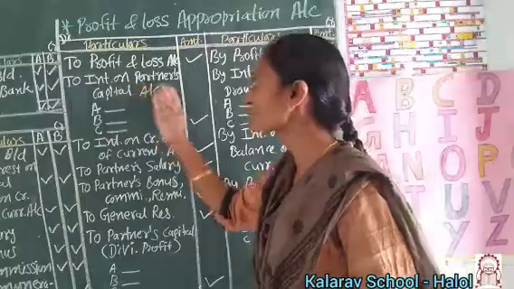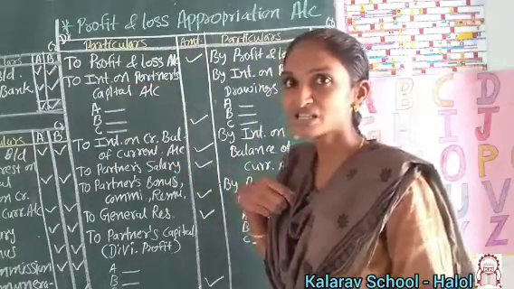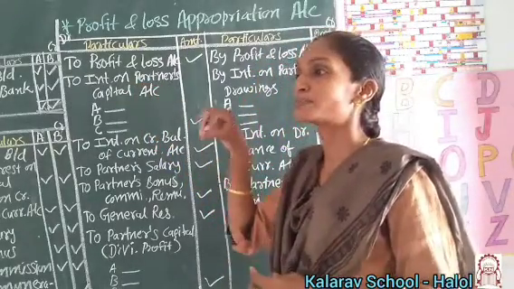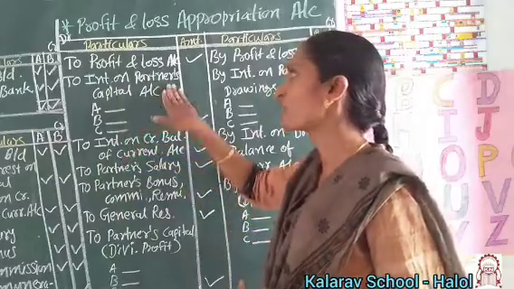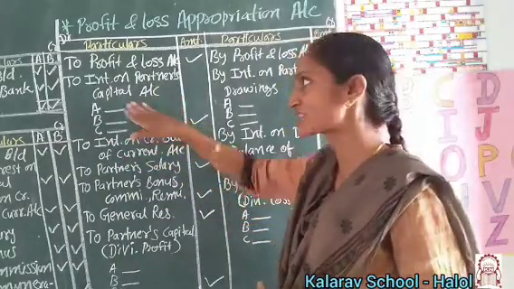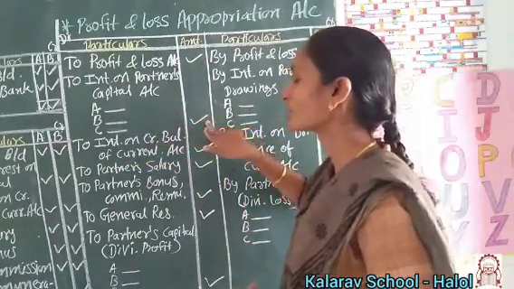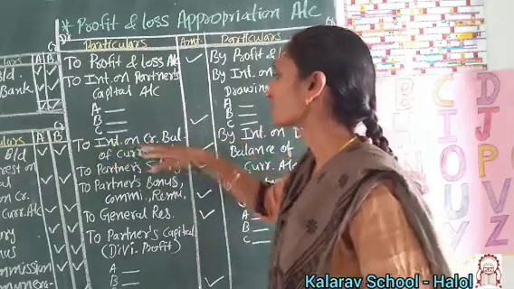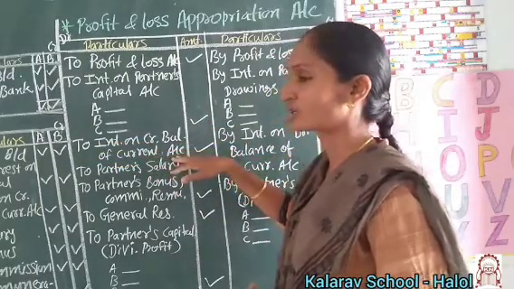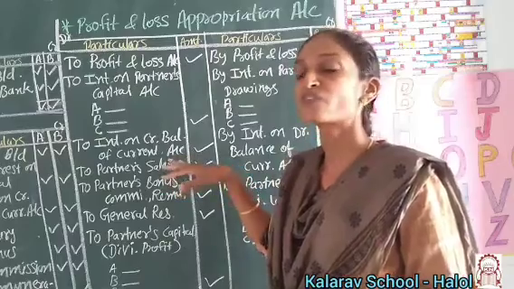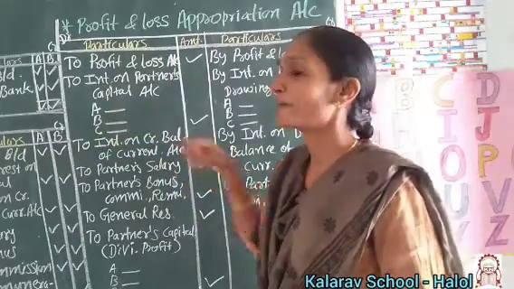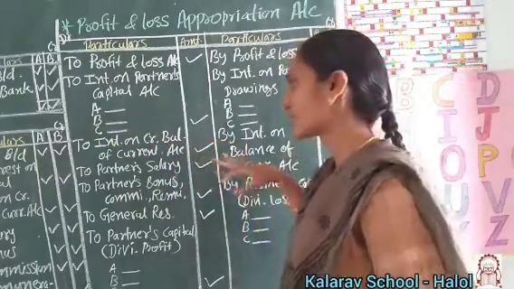We have utilized the partners' capital in the business, and we spend money as interest to the partner. That is why it is an expense. Then interest on the credit balance of the current account is also an expense for the business, because the business is utilizing the partners' amount.